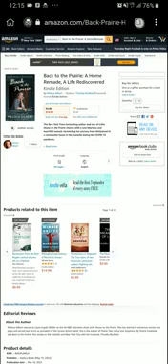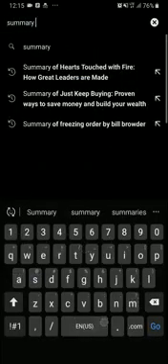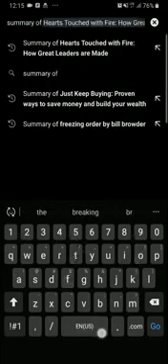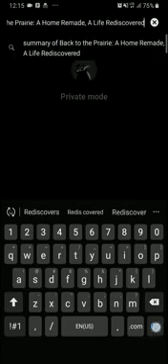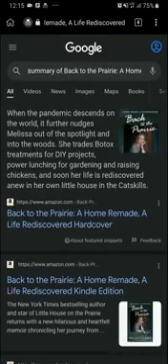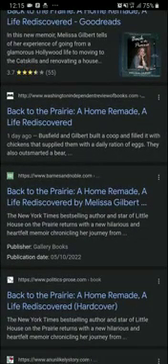So let me open a new incognito tab. Just come here. You can add by clicking this plus sign. Now for summary, just first write summary of, then you paste. I have already copied the title, remember, so paste the title, go. Now you will see some blogs have already done summaries, some have done reviews, some have done analysis. All you just have to do is copy those things. Now you're not going to publish them like that. If you publish them like that, you'll be charged for plagiarism. But we use their content to generate content for ourselves. That's the writing without writing formula.